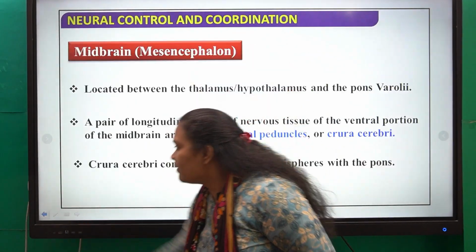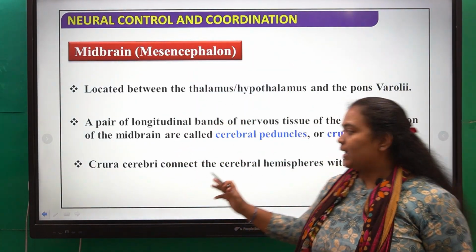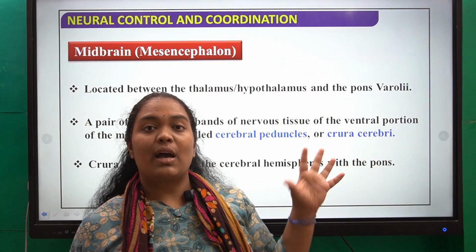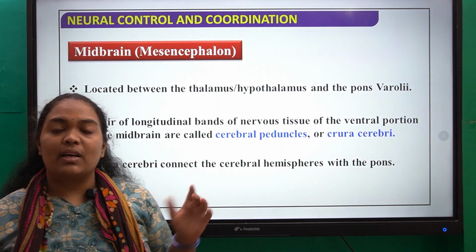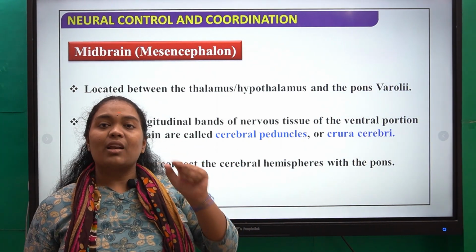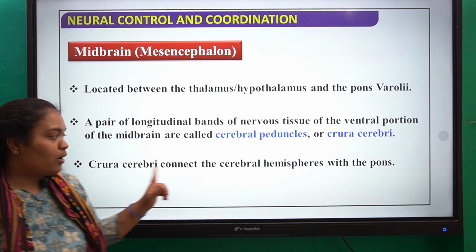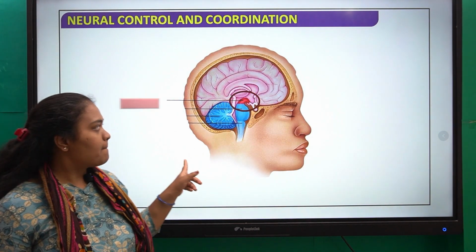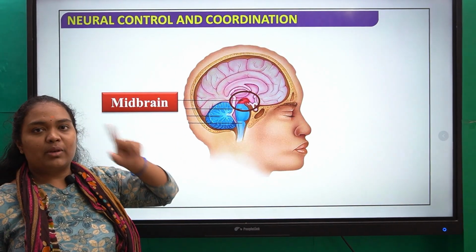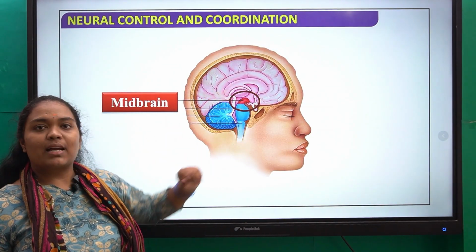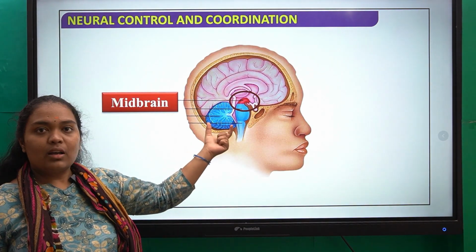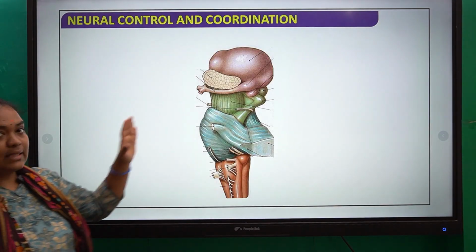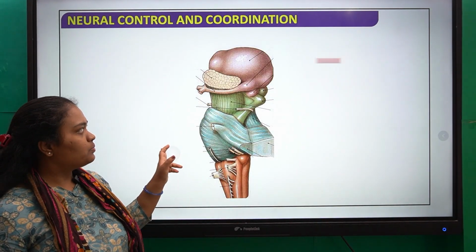When you observe here, the crura cerebri connect the cerebral hemispheres with the pons. You have two cerebral hemispheres, the left and the right. Both are connected to your pons with the help of the crura cerebri. So here you can see, this is the area of the midbrain where the cerebral hemispheres connect to the pons or pons varoli.